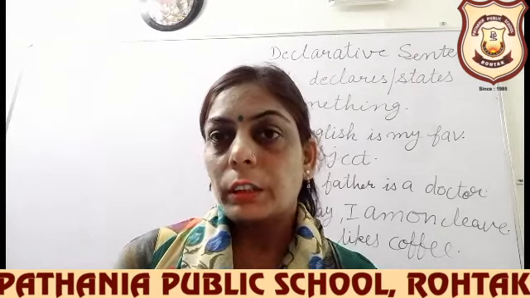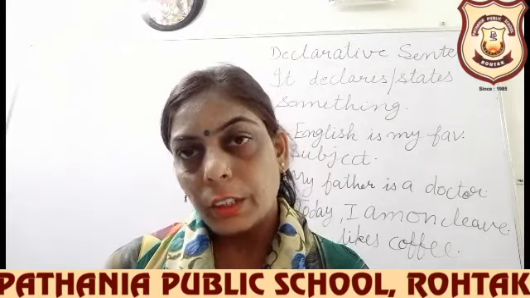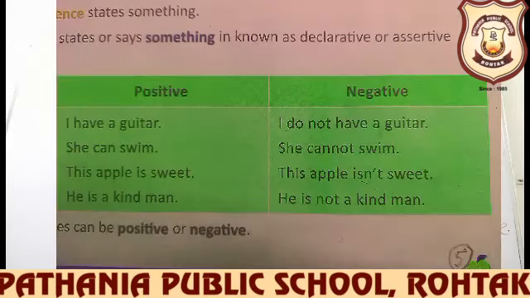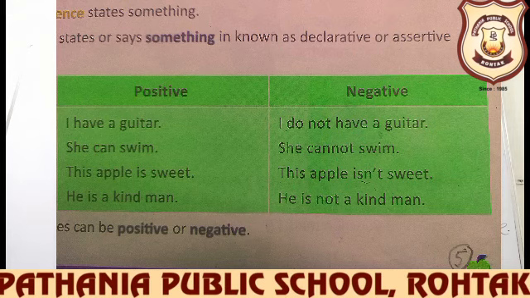Now the second point is that assertive sentences can be positive or negative. It can be a positive statement or a negative statement. For example, I have a guitar. Negatives you can make: I do not have a guitar. This apple is sweet. This apple is not sweet. He is a kind man. He is not a kind man. Like this, you can change a statement into negative.